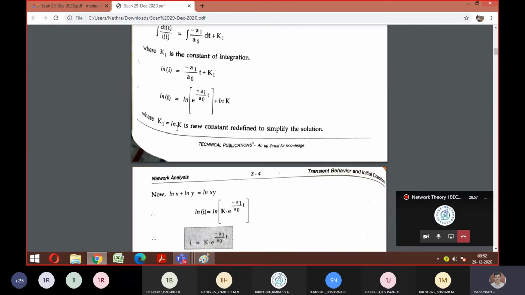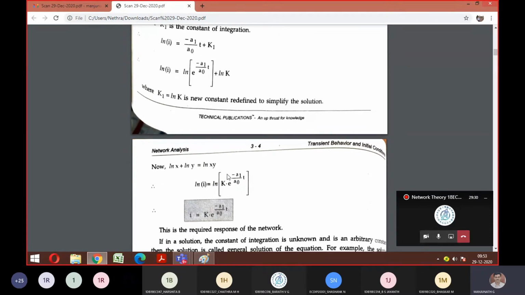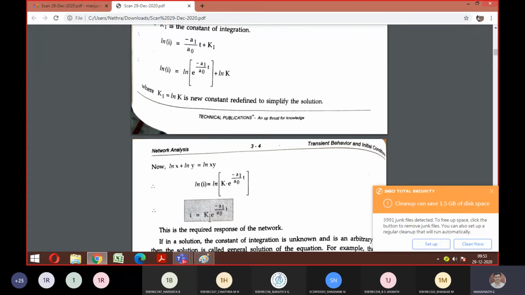So we know that K1 is equal to ln K, right? So this is in the form of what? Is it like your ln x plus ln y concept? So that is why you can implement the ln xy formula. Hence your RHS becomes ln of x into y. It is a product, so either order is not an issue. From this I can cancel ln on both sides. What is left is the current: I equals K into e power minus A1 by A0 into t.